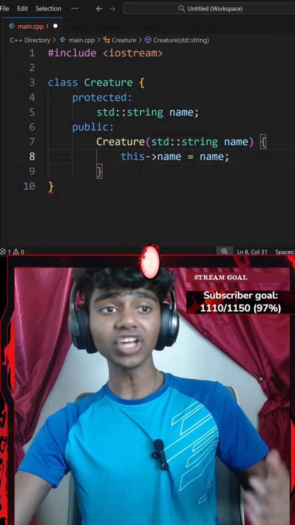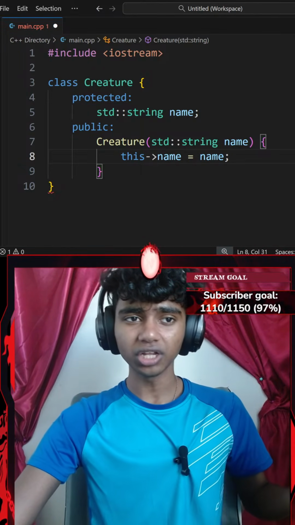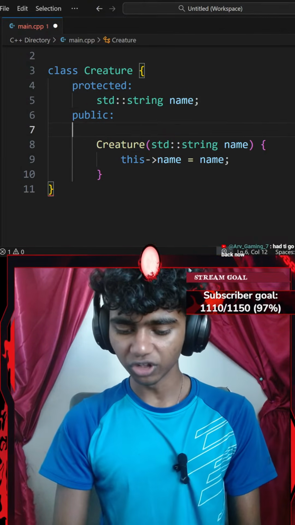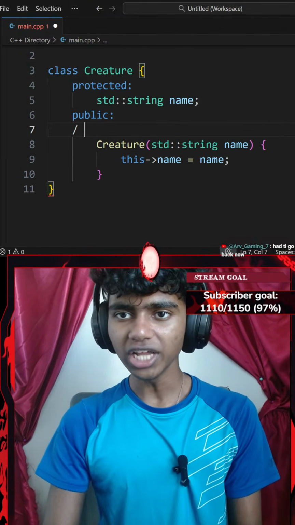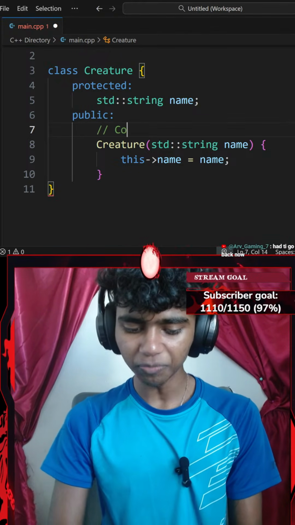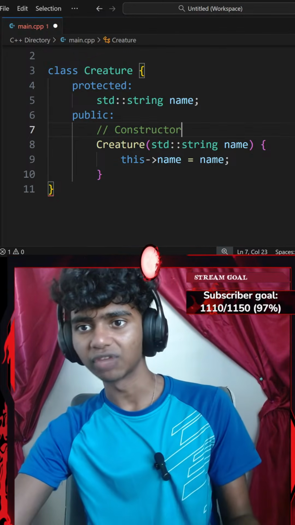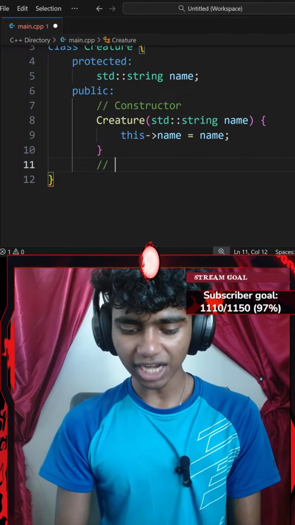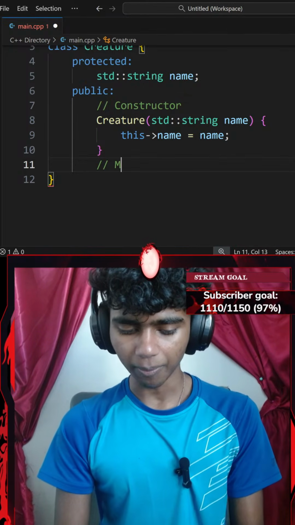Okay, that's it. I gotta create a pure virtual function that displays power. So let's go ahead and add a comment real quick that says constructor. Honestly, it's not necessary to add comments, although it is a pretty good habit. When the code gets really big and we go back to the code, it is a pretty good habit to add comments. That said, I'm going to add a comment that says something like methods.